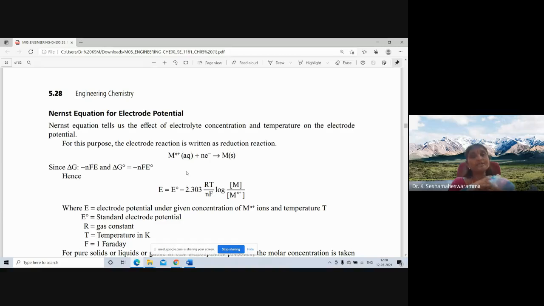Hence, E is equal to E0 minus 2.303 RT by NF log concentration of metal solid by concentration of metal ionic state.